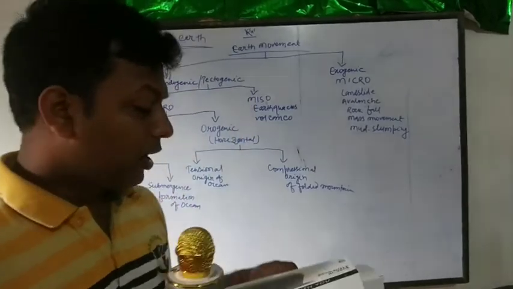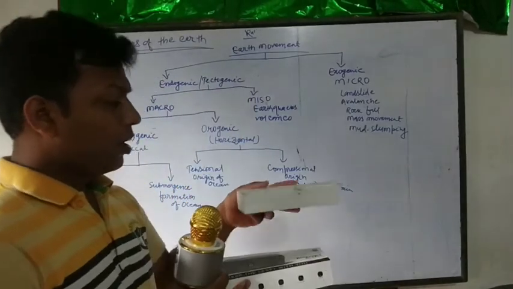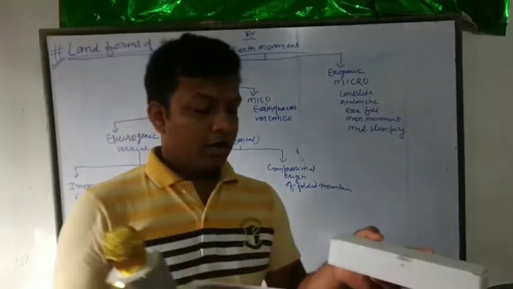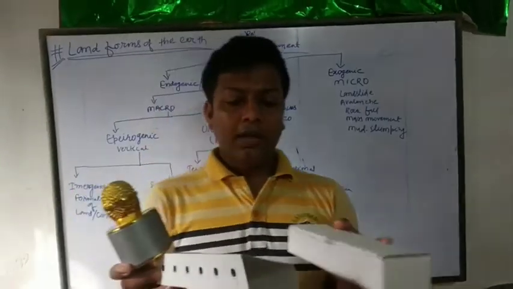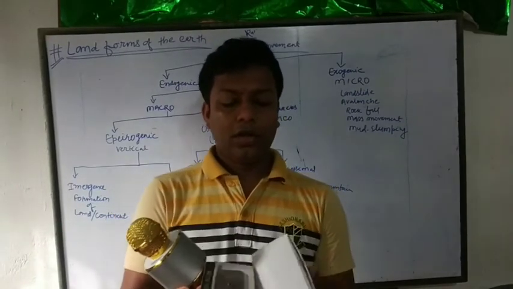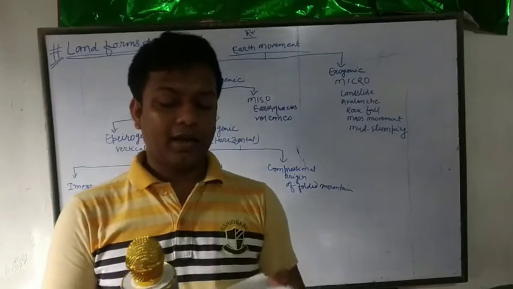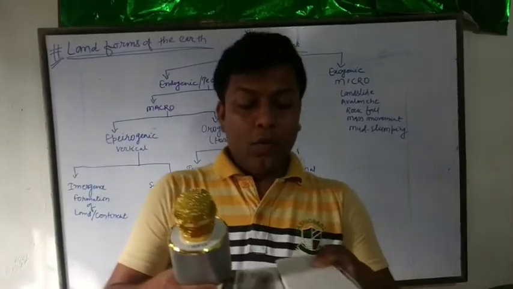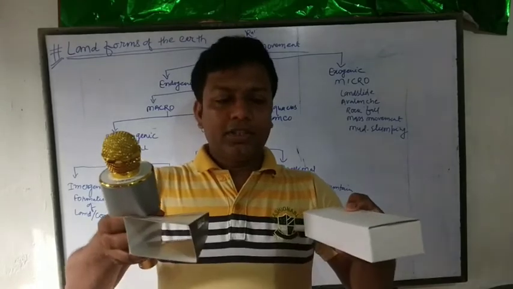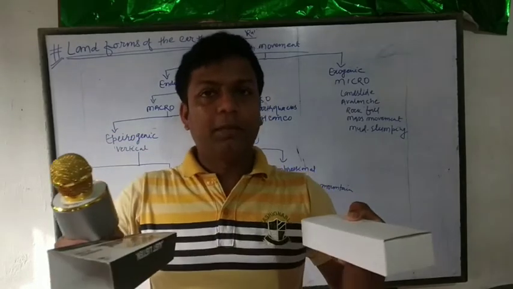Suppose these are two plates here, and this is the crack. When the plates separate from each other, it is a divergent plate.